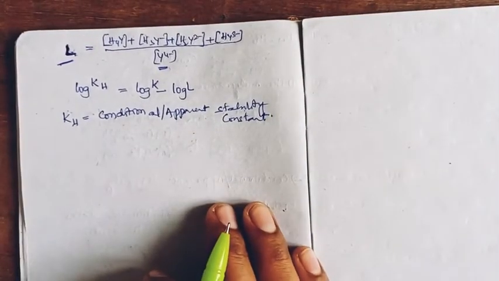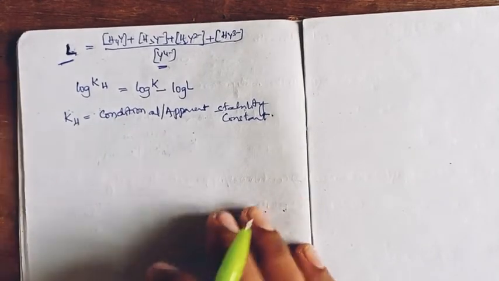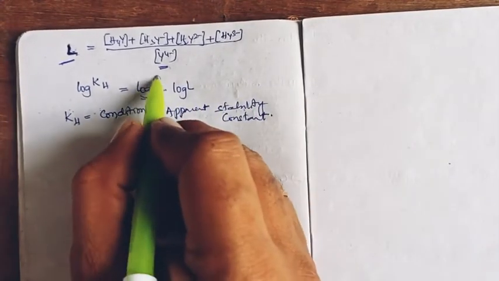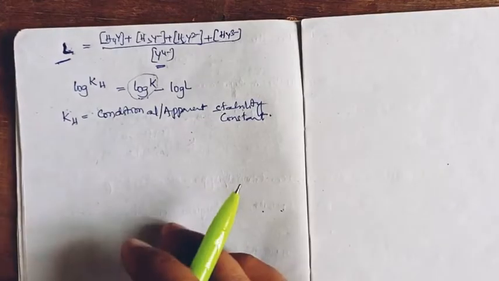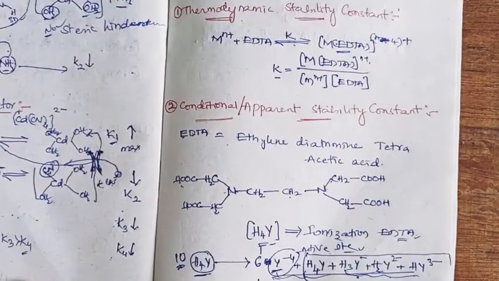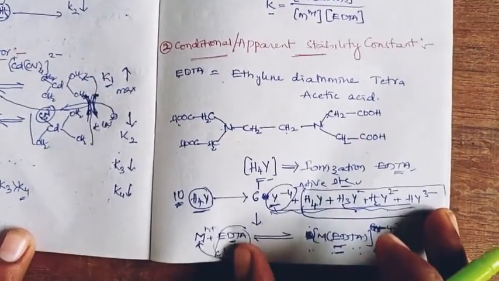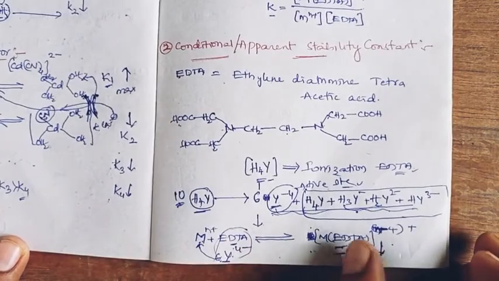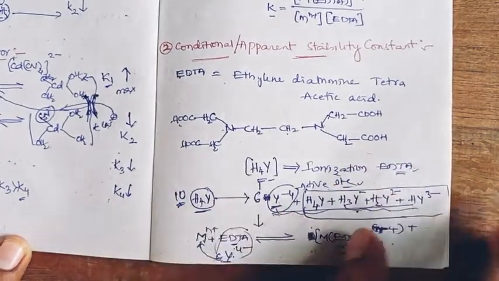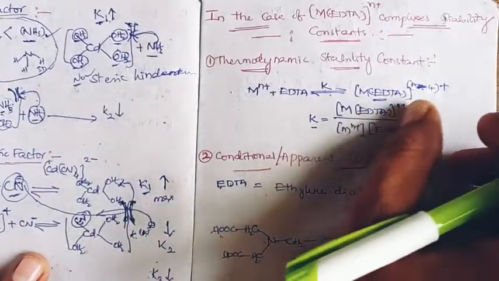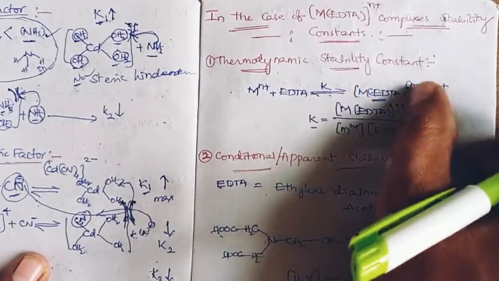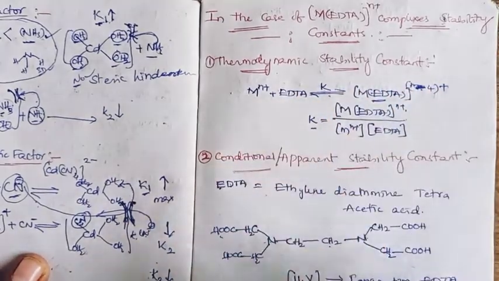Conditional or apparent stability constant, right? Whatever it is, the theoretical value is greater. So practically what is happening is that as the concentration of active EDTA sites decreases, the resulting complexation is decreased. When the complex concentration is decreasing, the K value can also decrease, right?